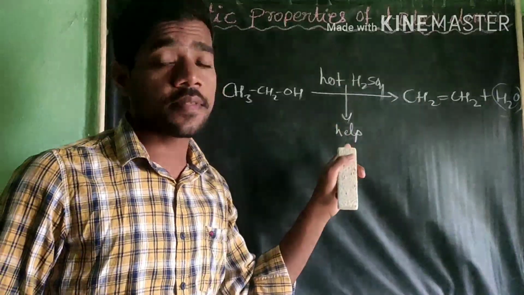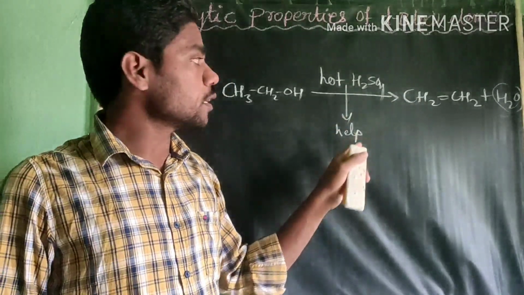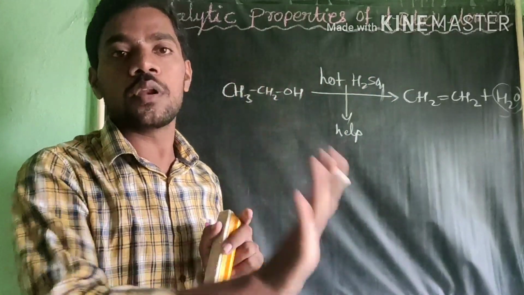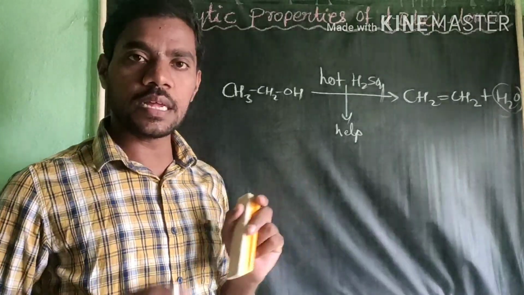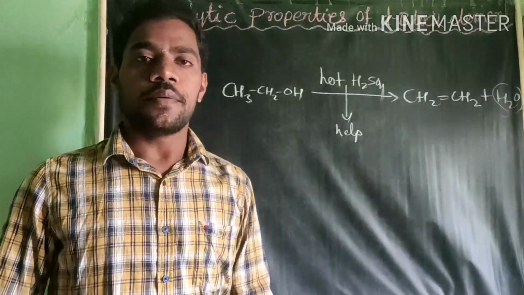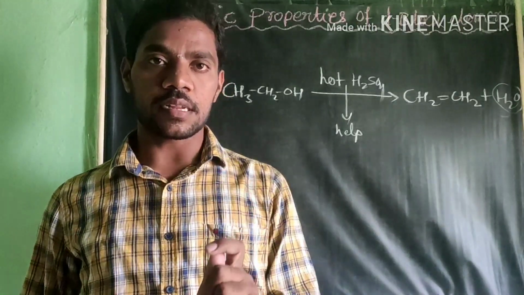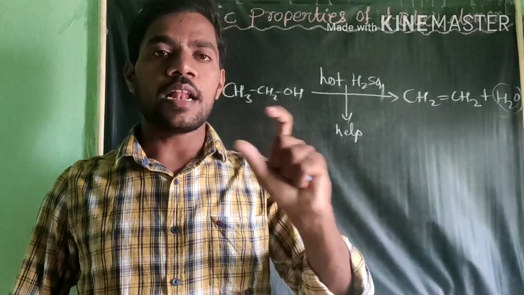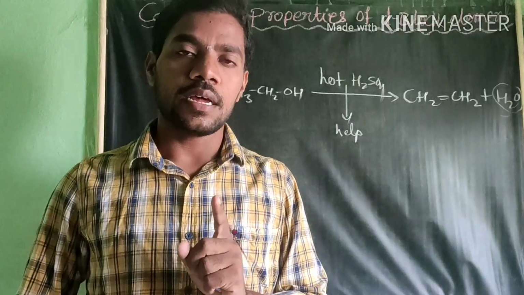Therefore it only helps the reaction, but it does not involve itself or play any major role in the reaction. Therefore I define a catalyst as a substance which can help any reaction, but it does not get involved in the reaction.